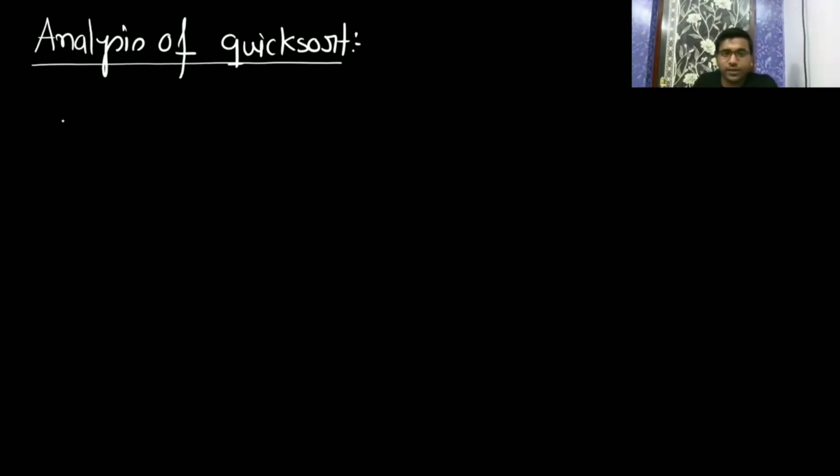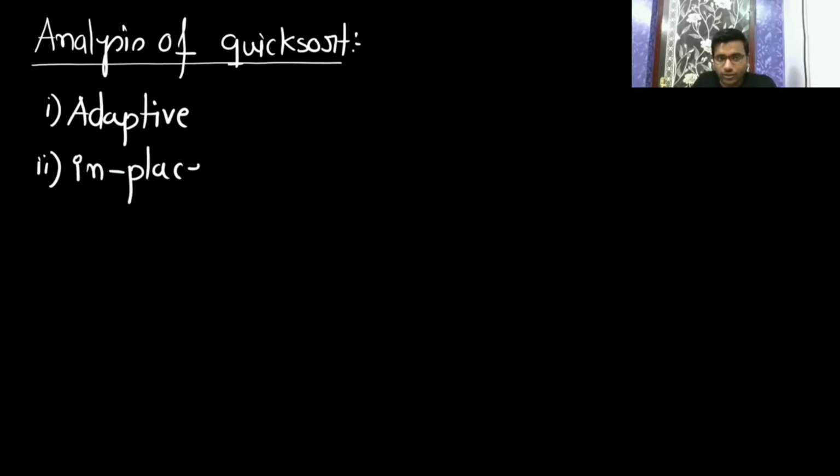Let me ask, is it adaptive? We can say that it is an adaptive algorithm, because when I give it sorted input in increasing order or decreasing order, it gives the worst case time complexity. Now, can I say that it is an in-place sort? It is an in-place sort because it takes constant space, the space complexity is big O of 1 only, no extra space is required.